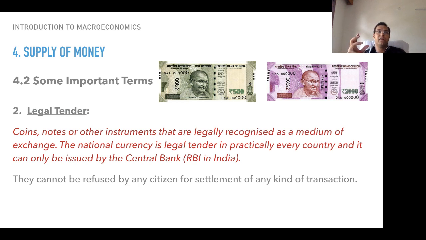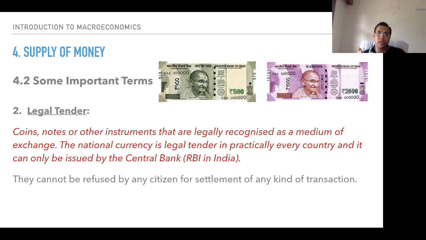There have been multiple instances where we have seen that there is only so much of the currency that you recognize.